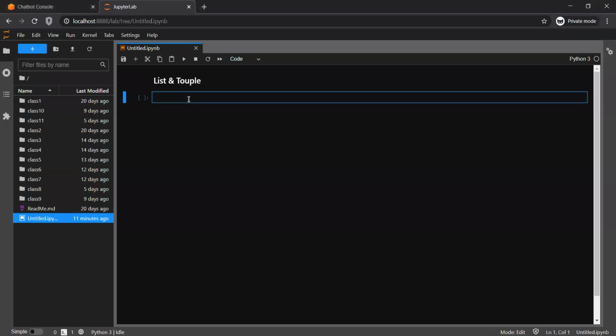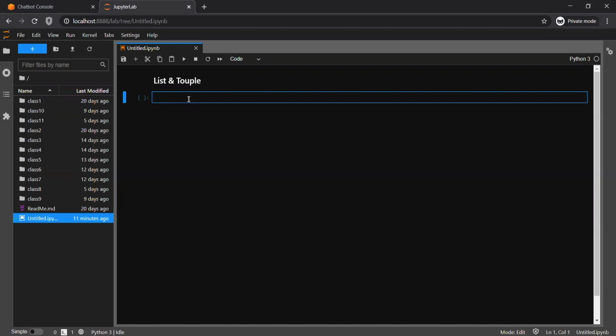Okay, guys. So today in today's session, we are going to see two more data types. Those are list and tuples. And in the next class, we are going to see dictionary and the sets. So these four data types are very important in Python. There are a lot of things that happen around these four data types. So we'll quickly go one by one.